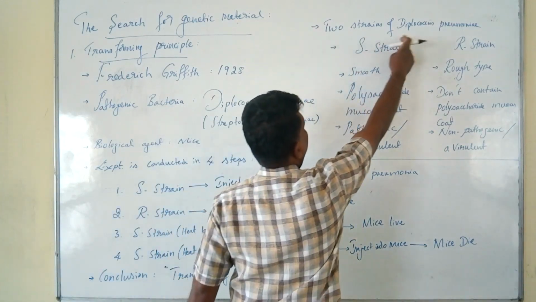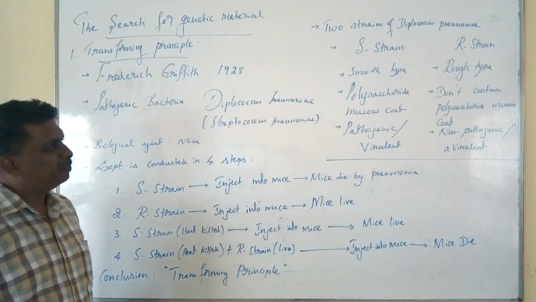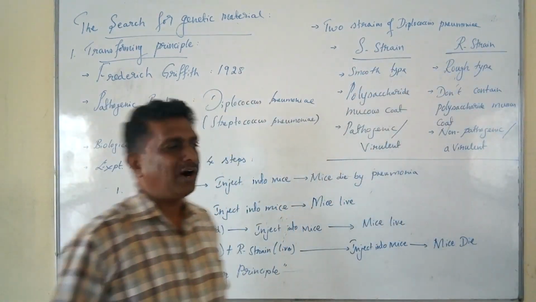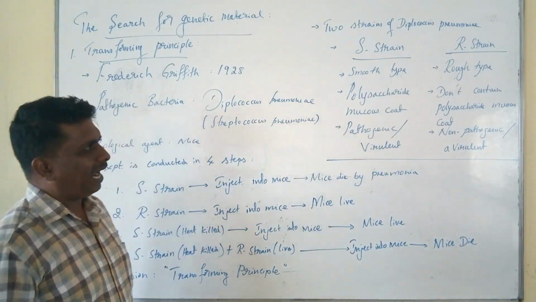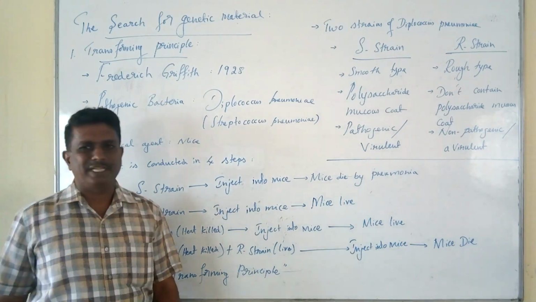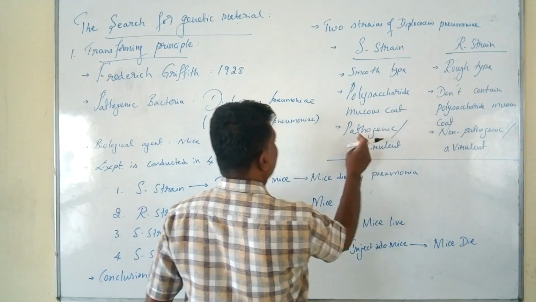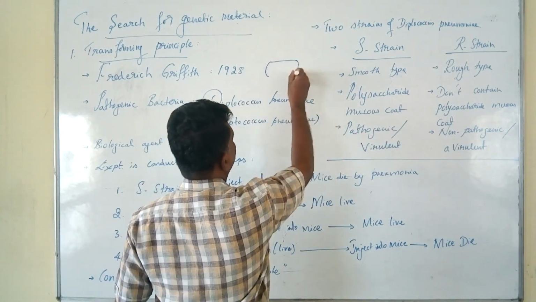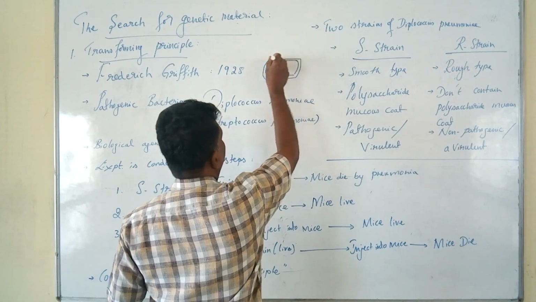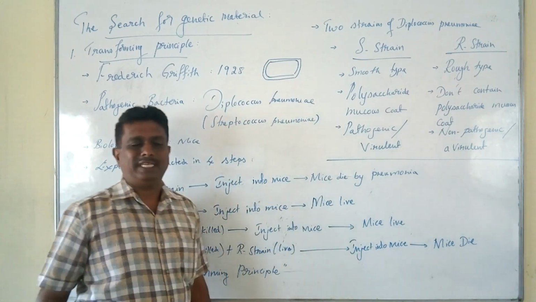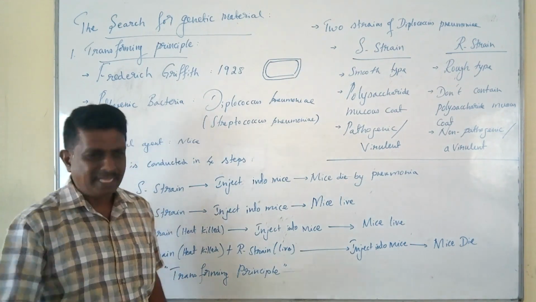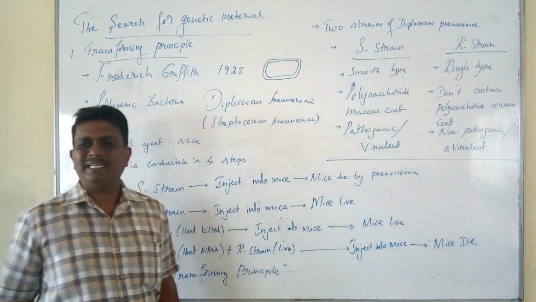This bacterium exists in two strains, namely the smooth strain and the rough strain. The letter S stands for smooth type. The smooth type is due to the presence of a polysaccharide mucus coat around the bacteria. Because of this coat, it is pathogenic in nature and causes pneumonia in mammals, hence it is called virulent.